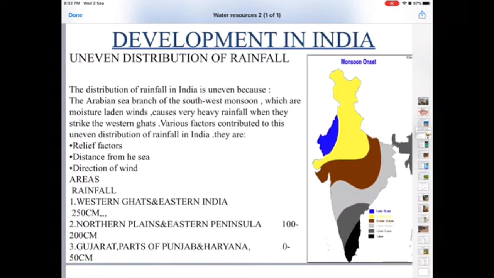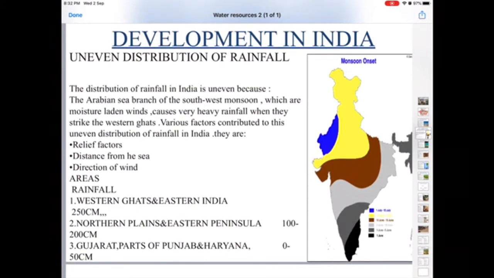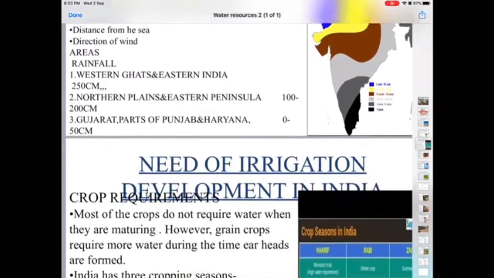Children, we have done in the climate chapter that some areas of India, like Mawsynram and Cherrapunji, receive more than 200 centimeters of rainfall. The western slopes of the Western Ghats also receive more than 200 centimeters of rainfall. But the desert areas of India, like the Thar Desert, and the northern areas like Jammu and Kashmir, receive less than 50 centimeters of rainfall. So rainfall is less, and we need water for the crops for their better protection. That is why we need irrigation.